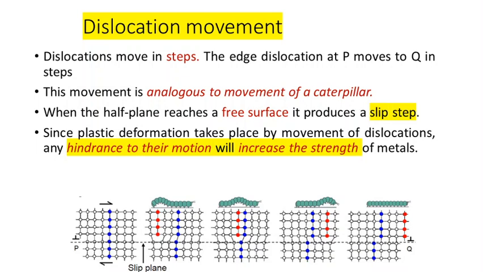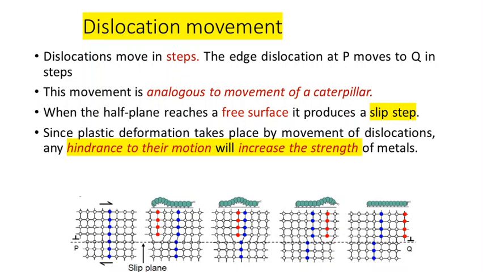In this way, from one position to another, the edge dislocation atoms will be moving. So the extra plane of atoms, or half plane of atoms, will move from one end, the P end, to the Q end, the extreme left end to the extreme right end. It will be transferred when it is subject to an external force or external stress.